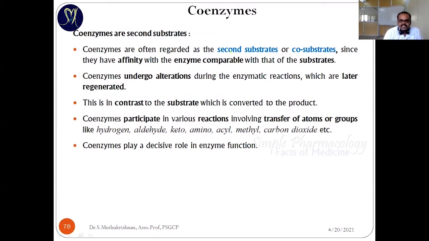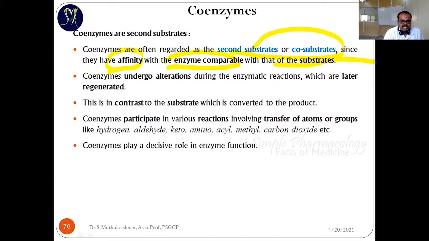Why is it called a second substrate or co-substrate? Because it has a high affinity with the enzyme, the same as the substrate, or even more than the substrate's affinity. So it is called a co-substrate.